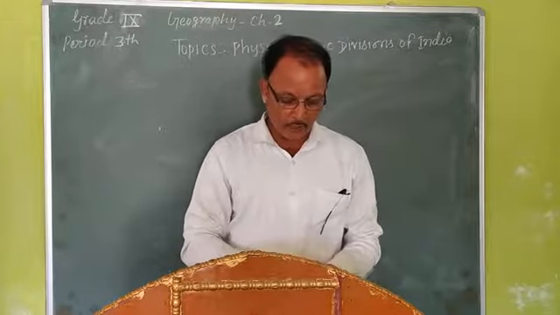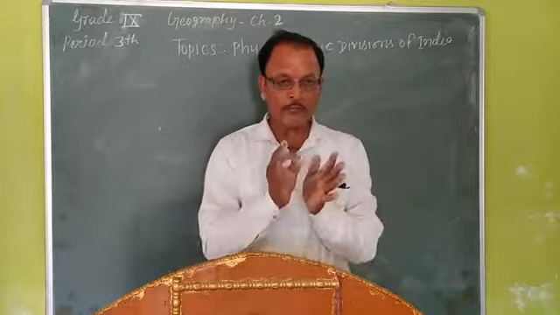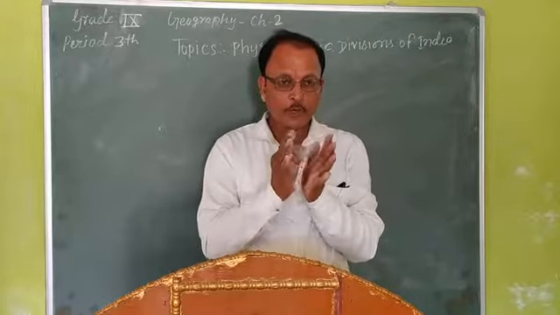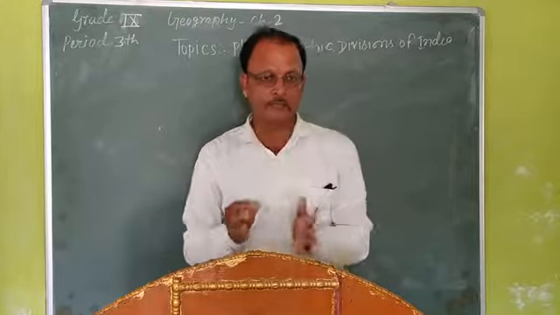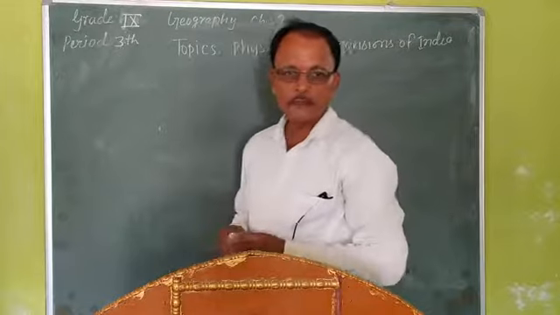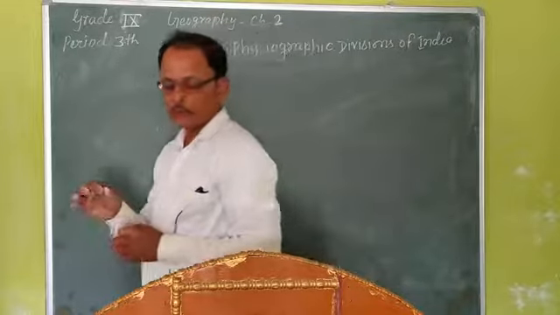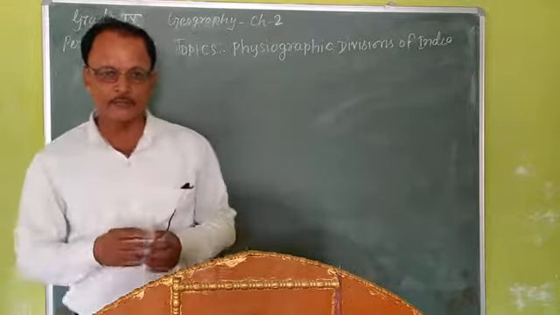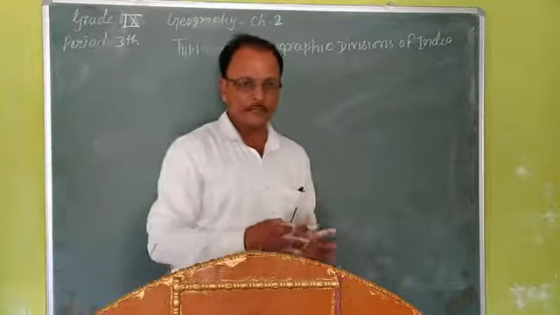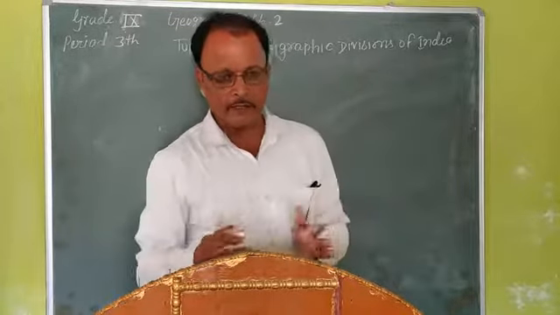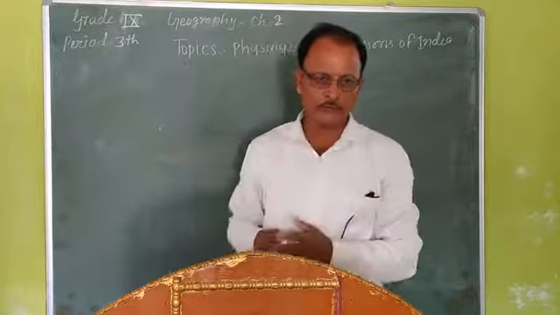These were the part of a single landmass, but convectional currents split the Gondwana land into different parts.